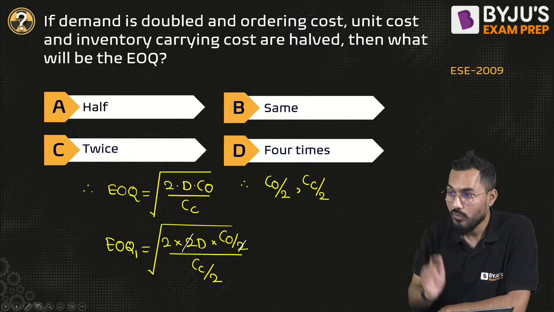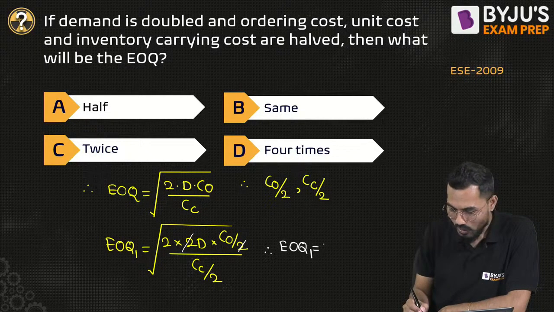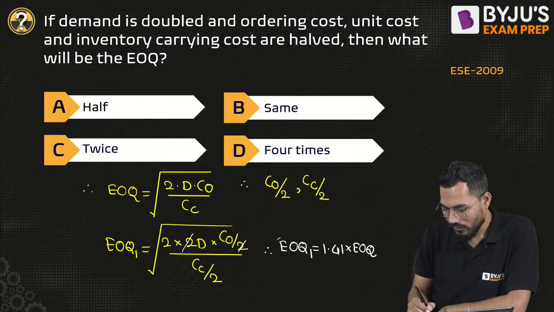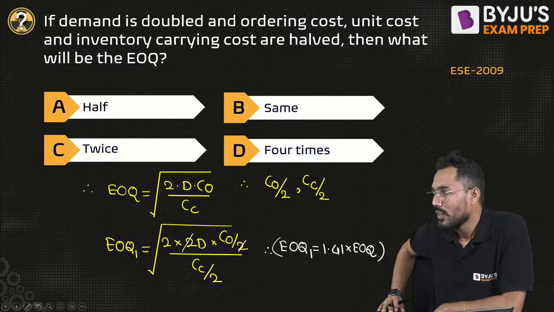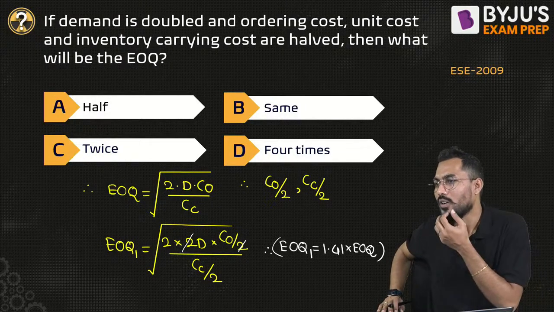2 multiplied by 2 is coming 4 in the root, right? 2, I'll take it common. Fine. So EOQ1 will be coming exactly equal to 1.41 times EOQ original. Is it coming like that? Root of 2, yes, root of 2. Root of 2 is what? 1.41 times. Right, fine.